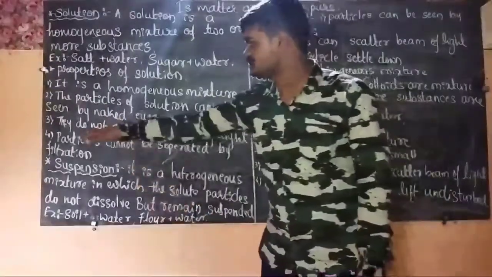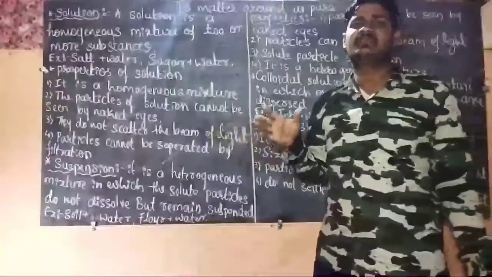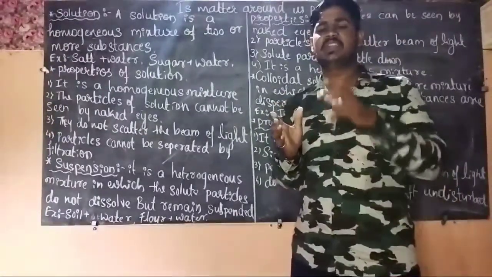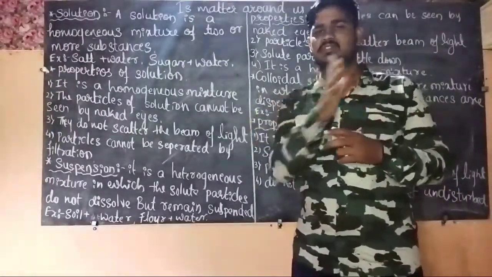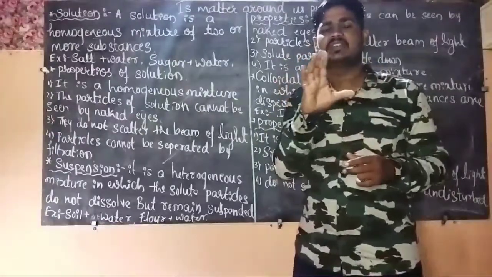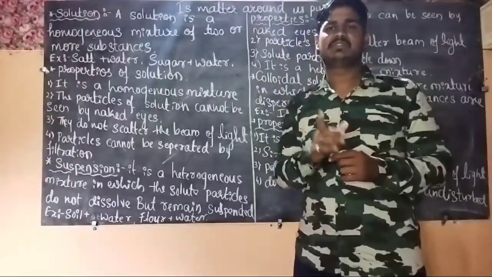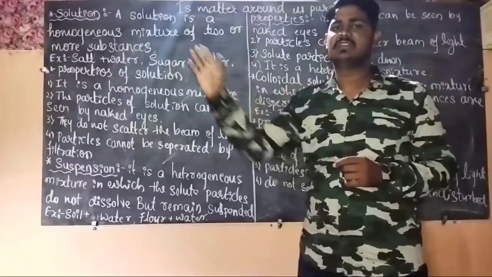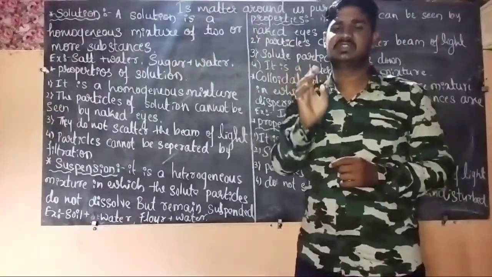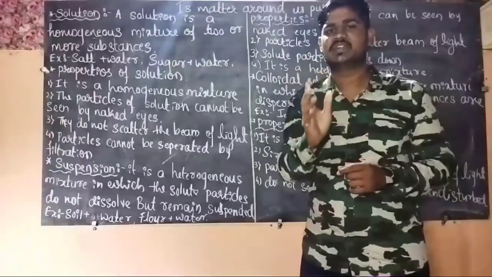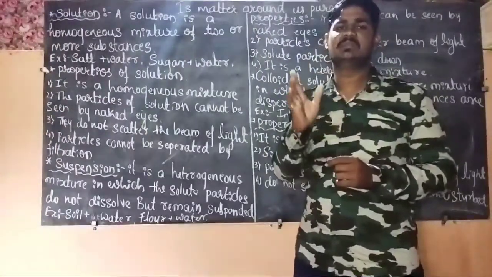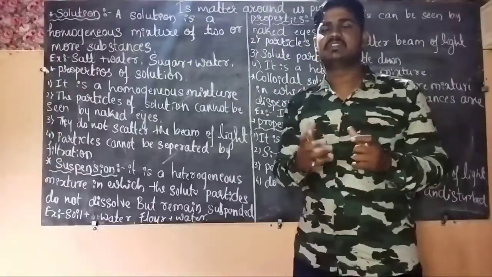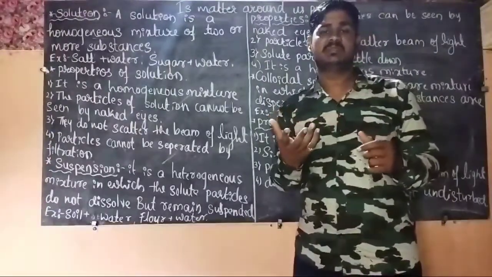And the third point is they do not scatter the beam of light. Scattering of the light in the sense when you pass the light into a solution, the path of the light will be visible. So if we pass the light through a solution of a homogeneous mixture, that is sugar and water or salt and water, the path of the light will not be visible because the particles are very small. So you might have a question how to scatter the beam of light.